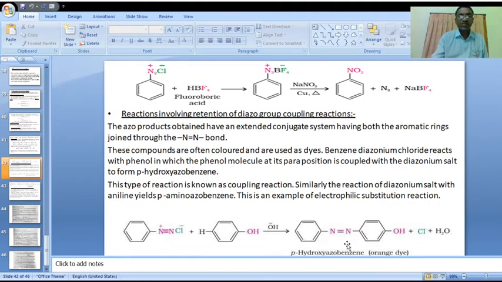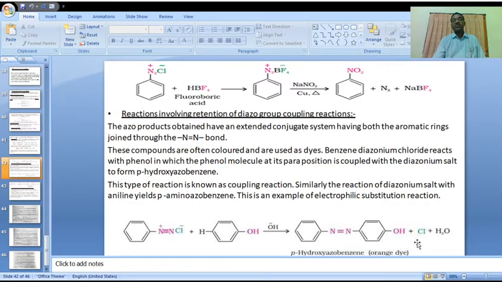Azo products are obtained with two aromatic rings, both joined with the NN bond. These compounds are often colored and are used as dyes.